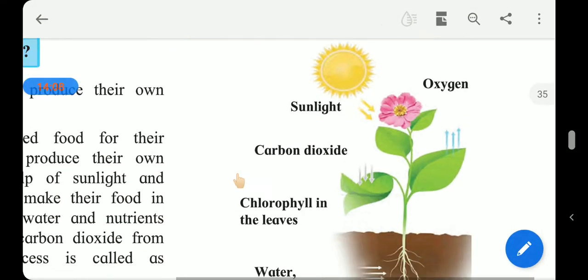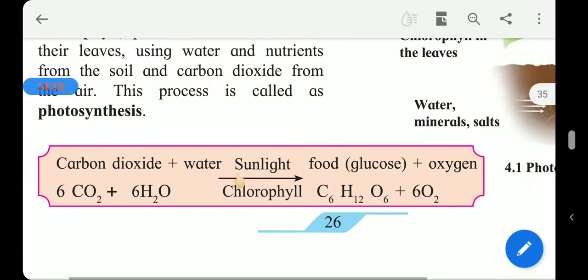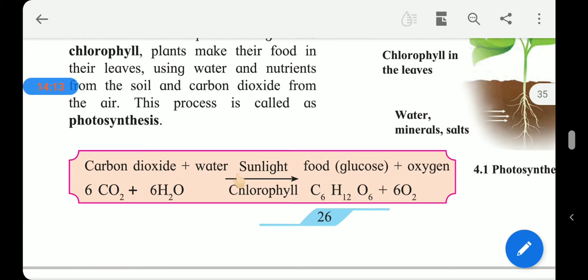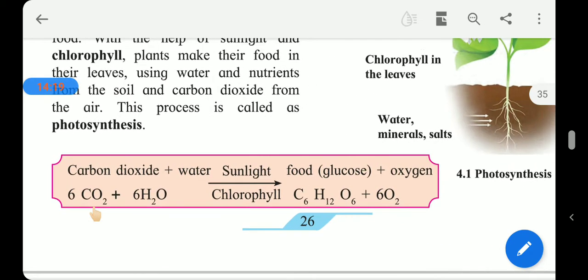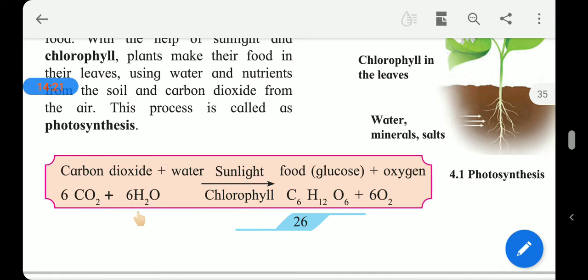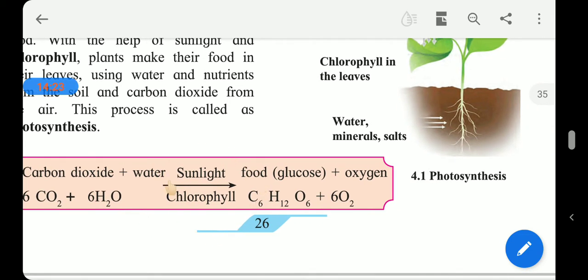Now there is an equation given for you for photosynthesis. See, carbon dioxide, 6CO2, and water, 6H2O. With the help of sunlight and chlorophyll, what do we get as the final product? Glucose, that is the food of the plant, C6H12O6, and oxygen is given out in the air, that is 6O2.